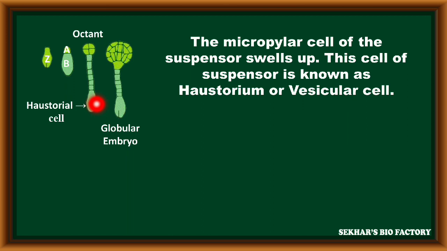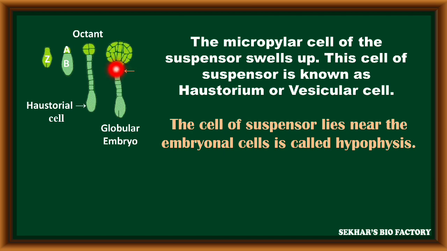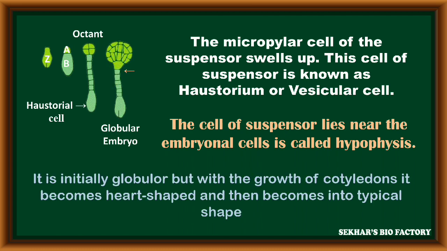One of the cells in the suspensor, present towards the micropyle, swells up. It is called the haustorium or vesicular cell. Another cell in the suspensor, present near the embryonal cell, is called the hypophysis. The embryo is initially globular in structure, but during growth, when the cotyledons are formed, it becomes heart shaped, then it becomes a typical shape.